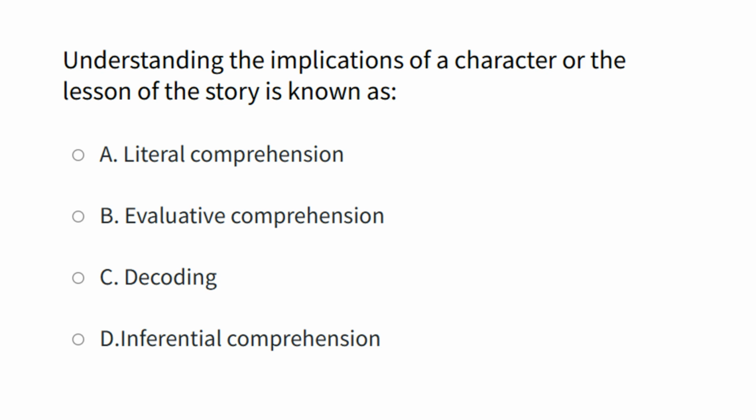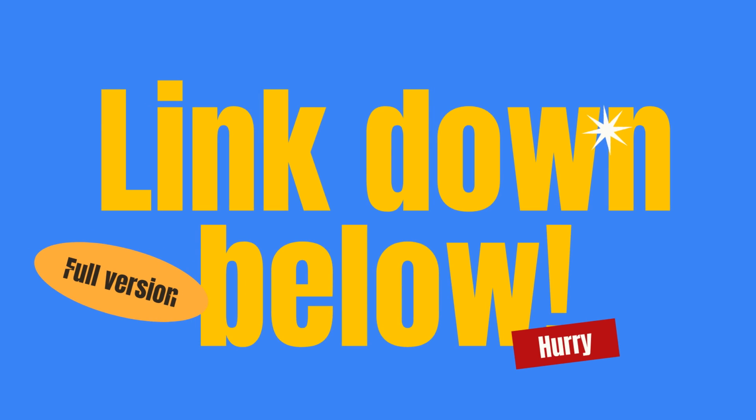Number 4. Understanding the implications of a character or the lesson of the story is known as A. Literal comprehension. B. Evaluative comprehension. C. Decoding. D. Inferential comprehension. The correct answer is letter B, evaluative comprehension.